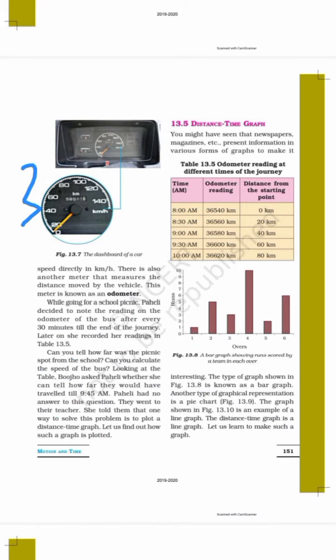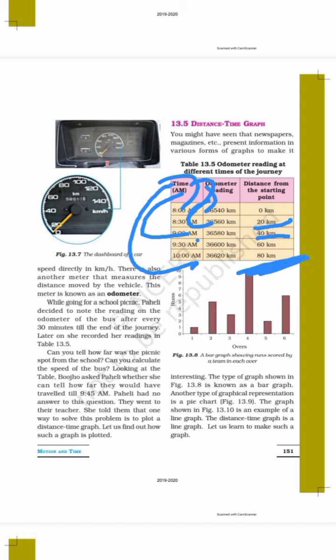Okay, but listen to me carefully. I'm doing this sum for you. Okay, how did these answers come? It is 0 kilometer. 20 kilometer came by subtracting these both. Okay, 40 kilometer came by subtracting the first and third one. If you want to find the last, then the last and first one. Your first one should be a reference.